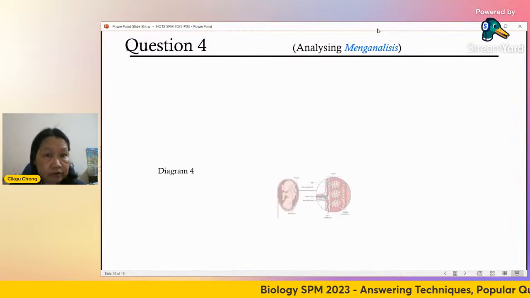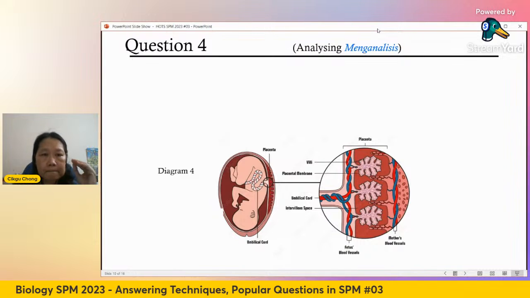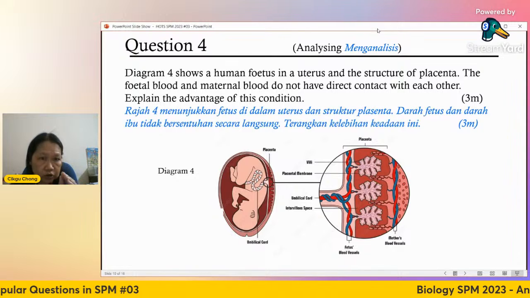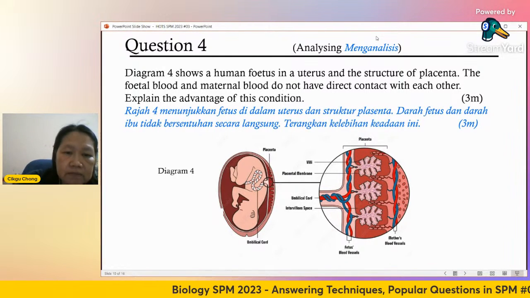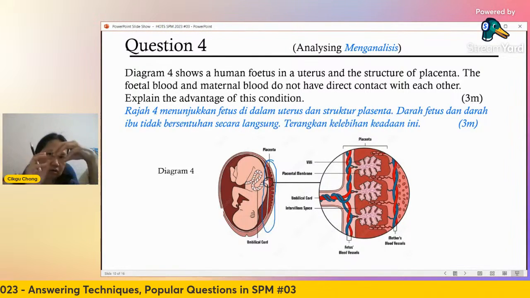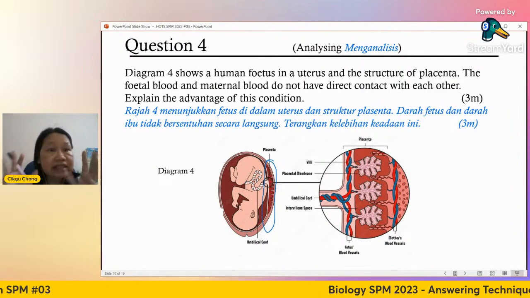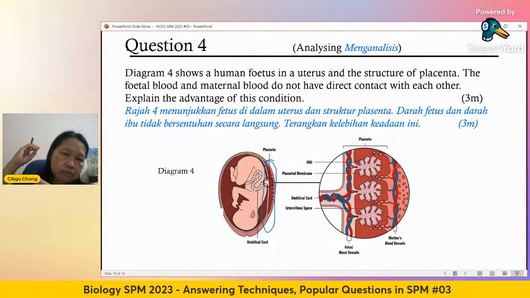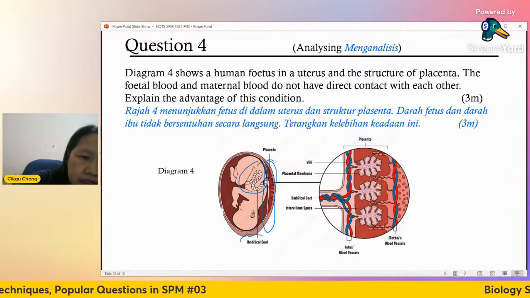Okay, now next question. Question 4. Now look at the relationship between the fetus and the mother, right? So this shows the human fetus in the uterus and the structure of the placenta. So how do you see where's the placenta? Yeah, the placenta is this piece of thing here. It looks like a dark orange color, like a plate. Looks like one big organ. It's an organ, yeah. So it connects the maternal blood to the baby, and this is called the umbilical cord.